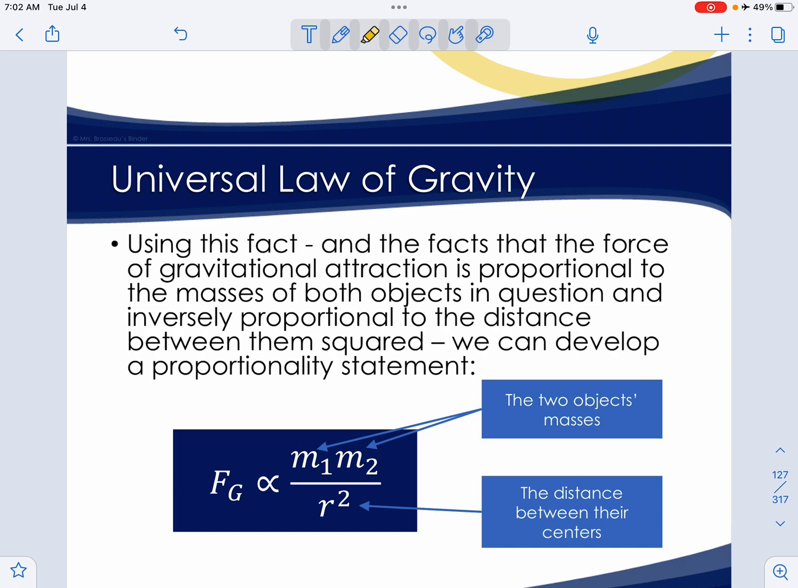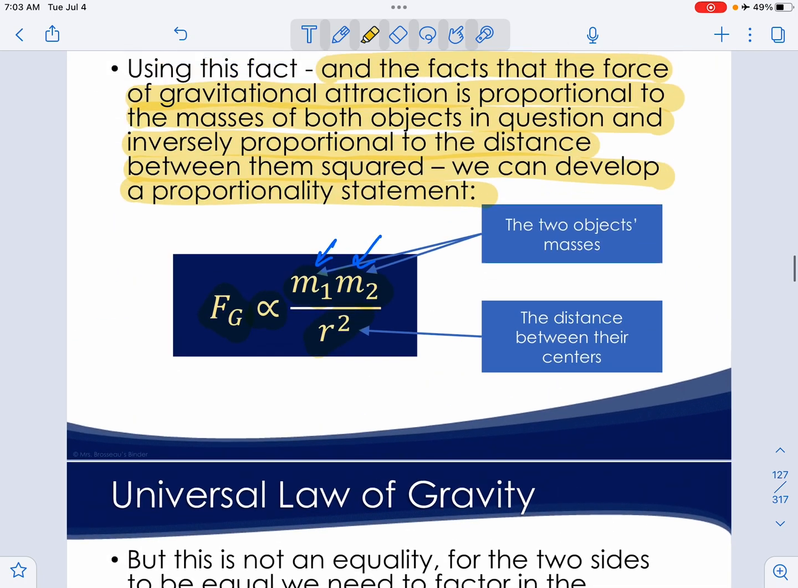Using this fact and the facts that the force of gravitational attraction is proportional to the masses of both objects in question and inversely proportional to the distance between them squared, we can develop a proportional statement. What Newton discovered is that the gravitational attraction between two objects is proportional to both the masses of the objects, the mass of object 1 and the mass of object 2, and that it's inversely proportional to the radius squared.